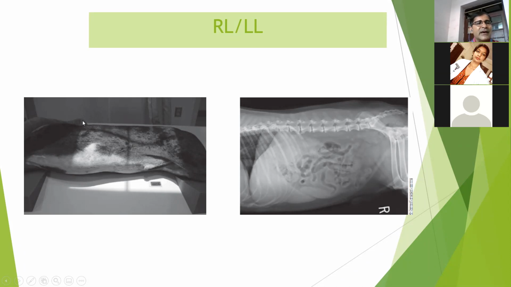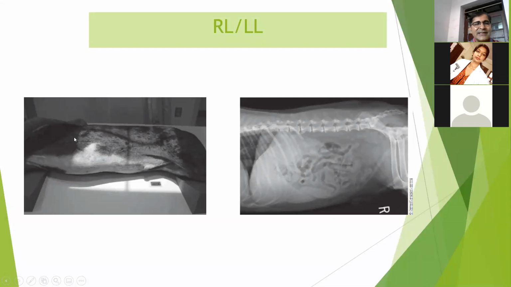And if you take the lateral radiograph, you will get the spine above and abdomen or belly below. This type of X-ray you will get. Okay, so this one is lateral recumbency. Either we can take the lateral recumbency X-ray of this abdomen or chest.